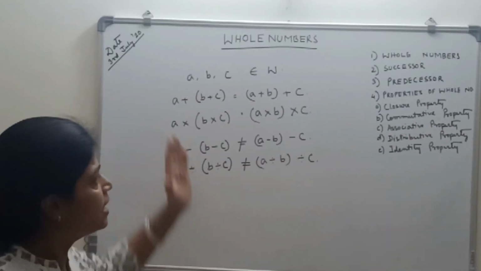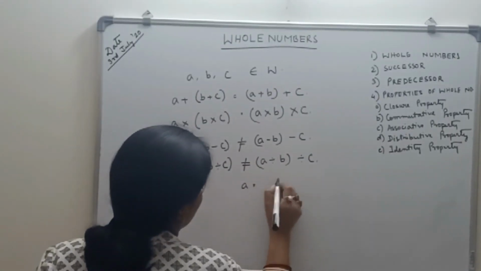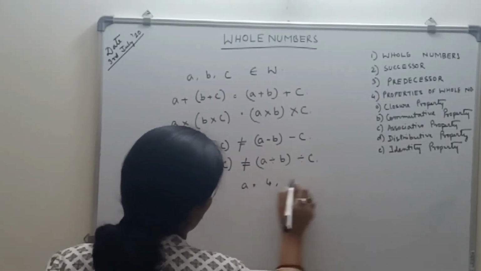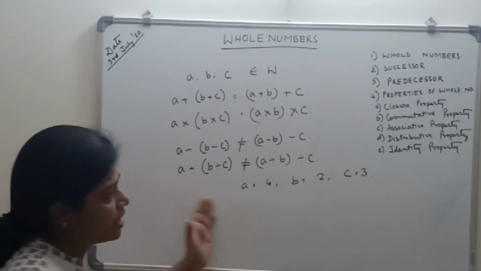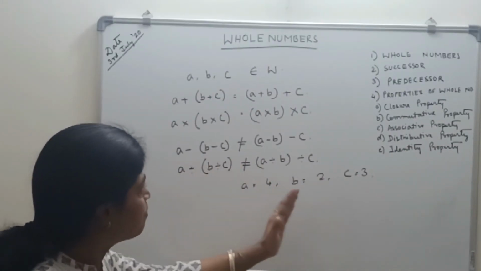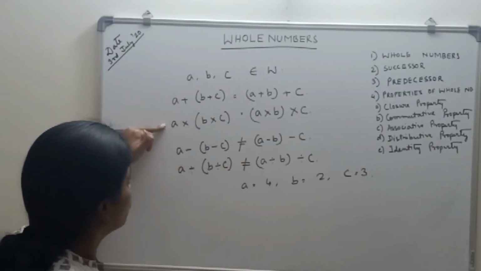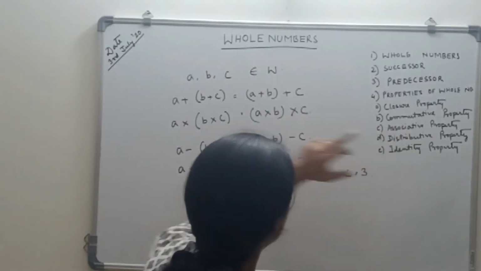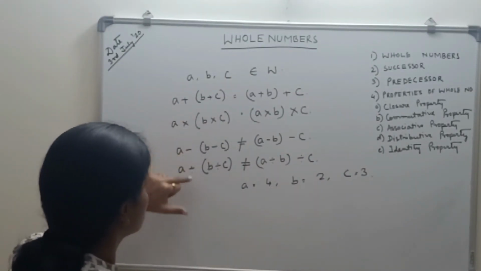You can take any example for a, b and c. Suppose I take a as 4, b is equal to 2 and c is 3. While taking these examples, it can be easily shown that these properties will follow. So the associative property will follow for addition and multiplication, not for subtraction and division.